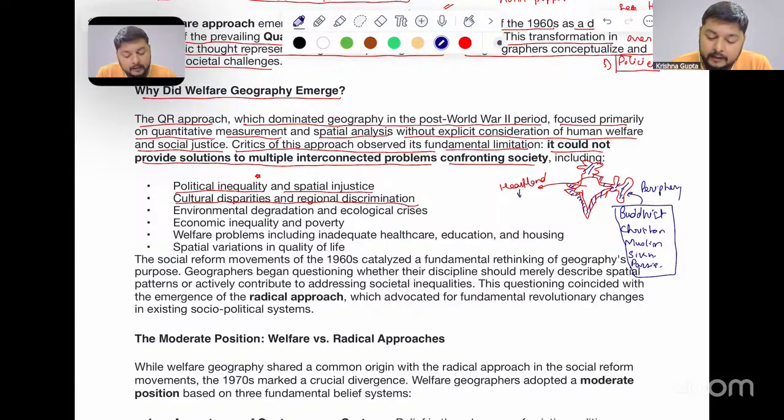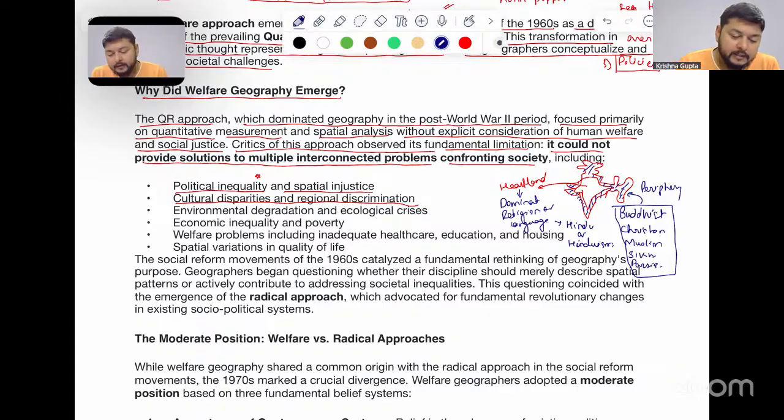While the heartland mainly consisted of the dominant religion or language or dominant culture, like Hindi or Hinduism. Now, under this part, this was also highlighting a kind of inequality which is present over the Indian space. Then, environmental degradation and ecological crisis. Yes, this is one of the issues which we are facing till right now also.